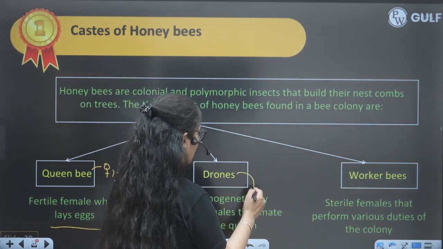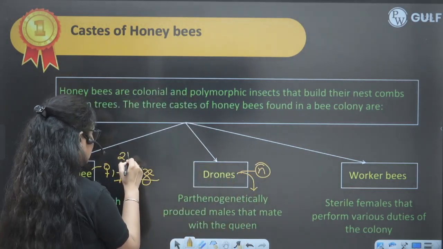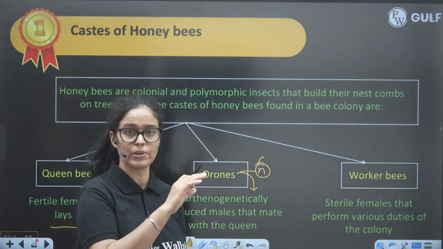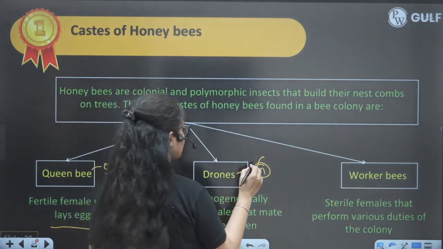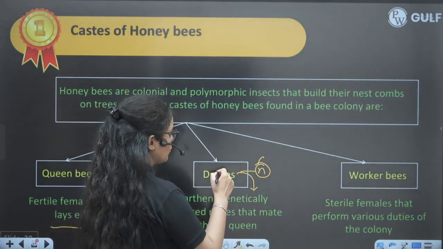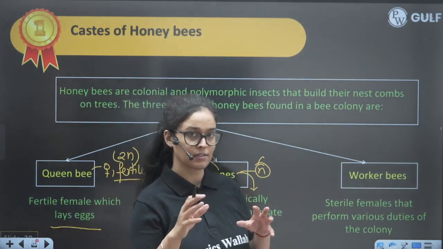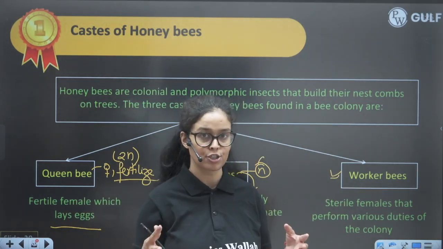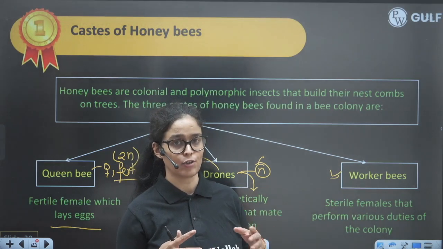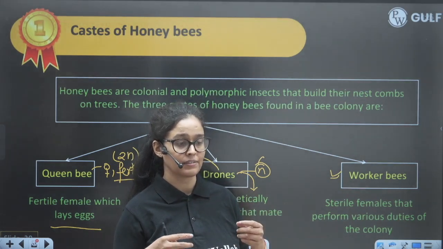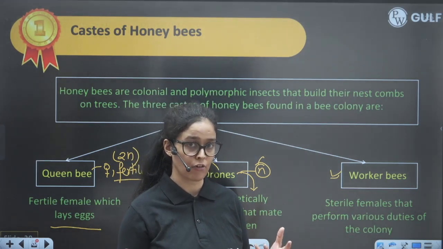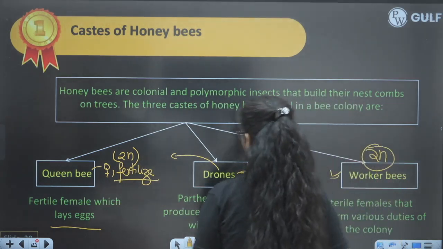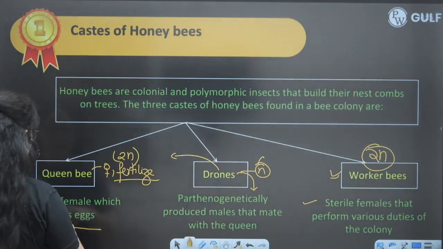Drone is formed parthenogenetically. It is a haploid male. Females are always diploid. Haploid male, why? Because it is formed parthenogenetically, formed from the ovum only, no sperm is required to form it, right? So it is a haploid, parthenogenetically produced male, which will mate the female. It will just donate the sperm. And worker bees having so many castes, having a lot of functions to keep the beehive clean, or to provide the nuts, or to provide all the services to the queen and her offspring, right? So these are the sterile females. Diploid sterile means non-fertile females, and they are performing various activities, various duties in the hive.